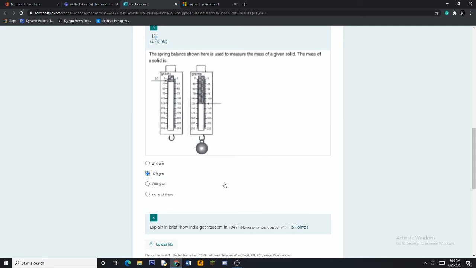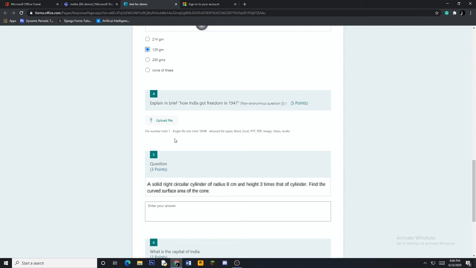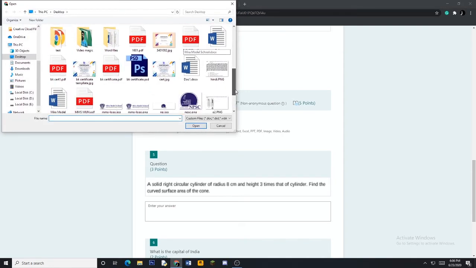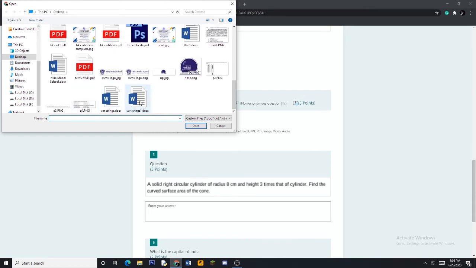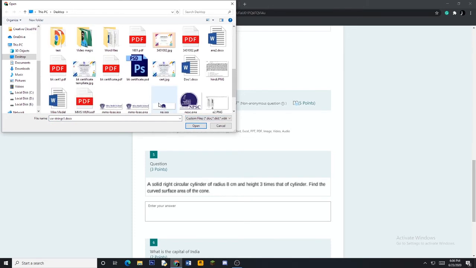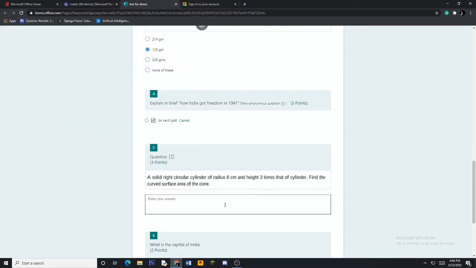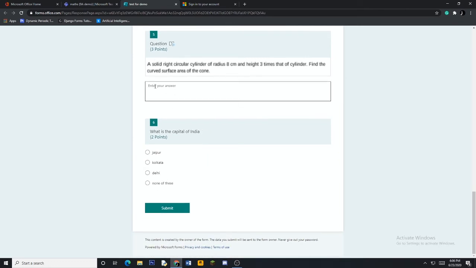Okay, then the third one, again any one of the options. Suppose the user says this is the option. Fourth, brief. Again there is something which he has to upload. Again from the file he goes to any of the documents. Suppose he says that the answer is in this file. Remember, he can scan an image also. So any file, suppose this PDF file, suppose the child thinks this is the answer which he has stored in PDF, clicks this, open, and it has been uploaded. See, this is uploaded.